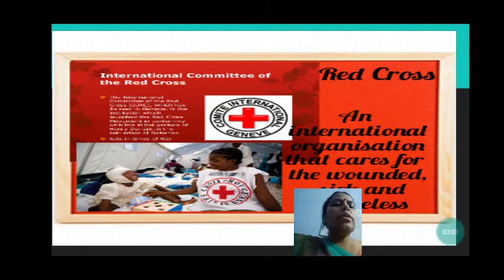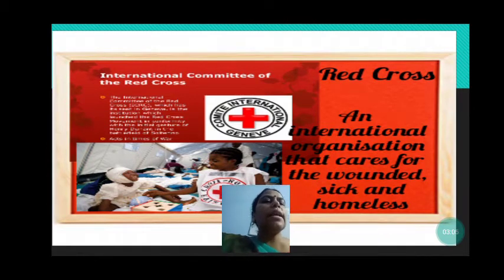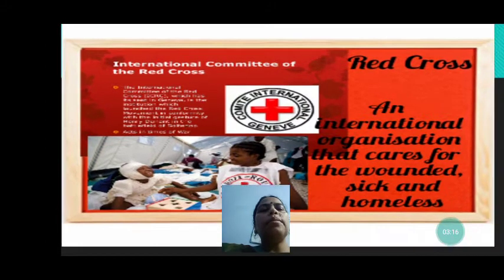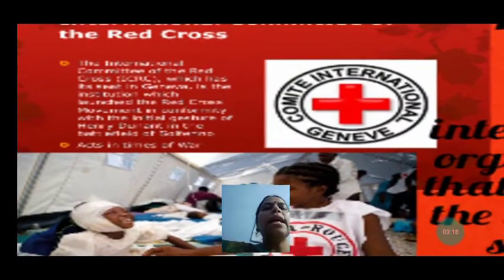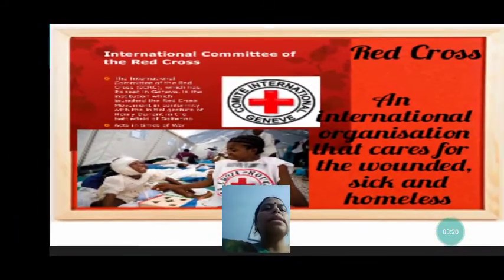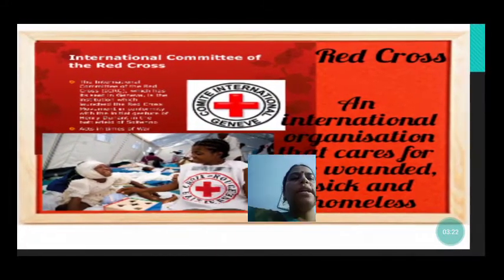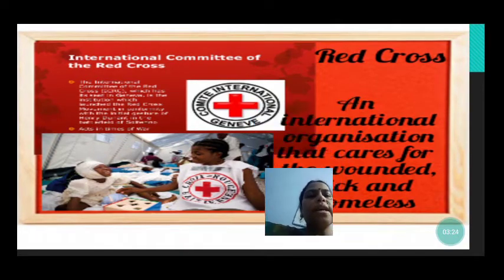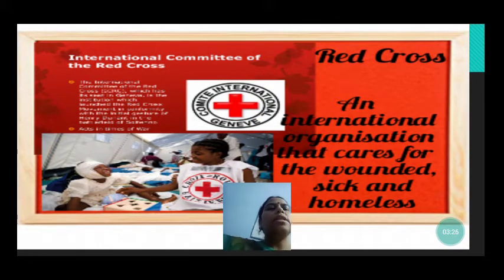Now we are going to read about Red Cross. So what is Red Cross? Red Cross is an international organization that cares for the wounded, sick and homeless. So this is an organization that looks after the wounded people, the sick people, and the homeless who need their help. So it is the International Committee of the Red Cross looking after the sick people, as you can see over here.